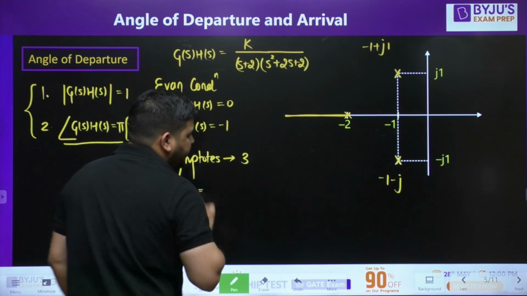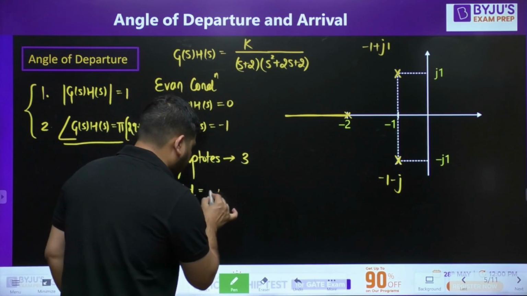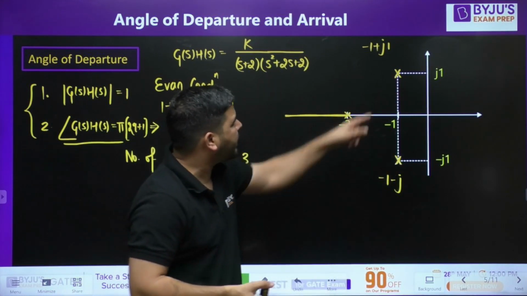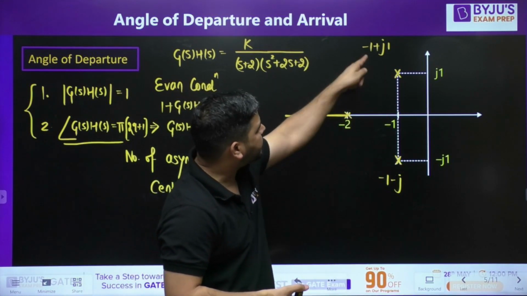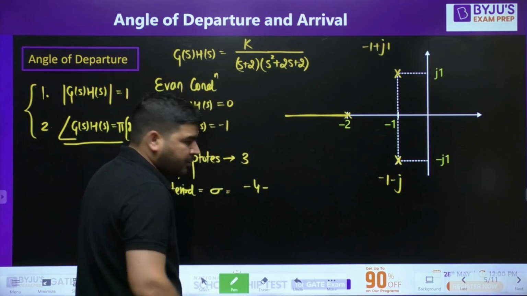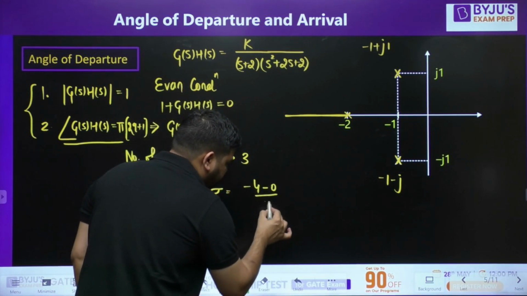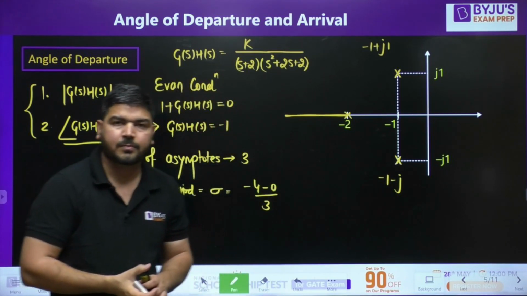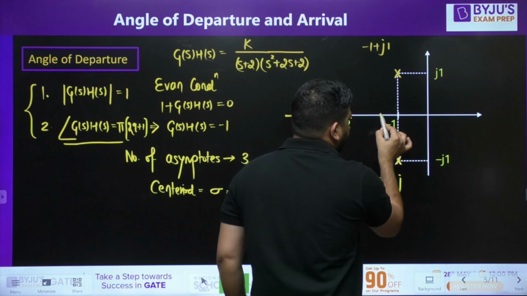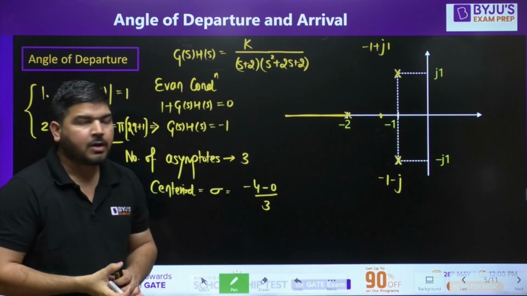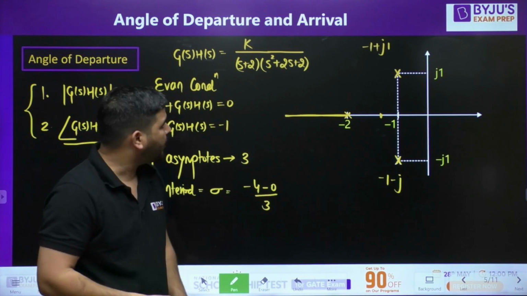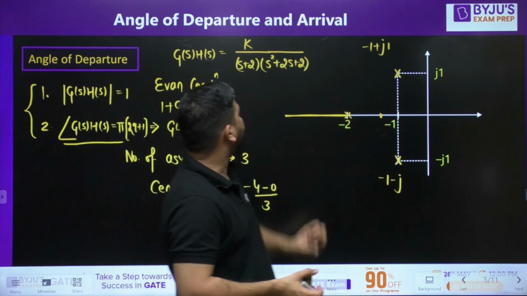The centroid will be equal to the sum of poles minus the sum of zeros. The sum of poles is -4, minus the sum of zeros, there is no 0, divided by number of poles minus number of zeros. So -4/3 somewhere here. This is my centroid point. So you got the centroid point at -1.33.